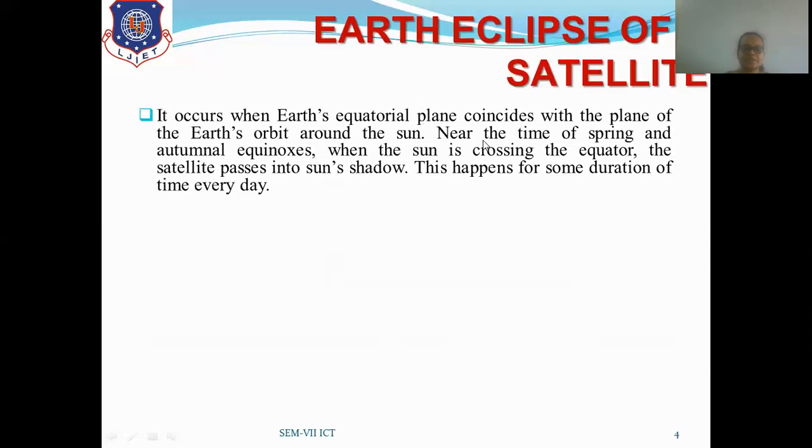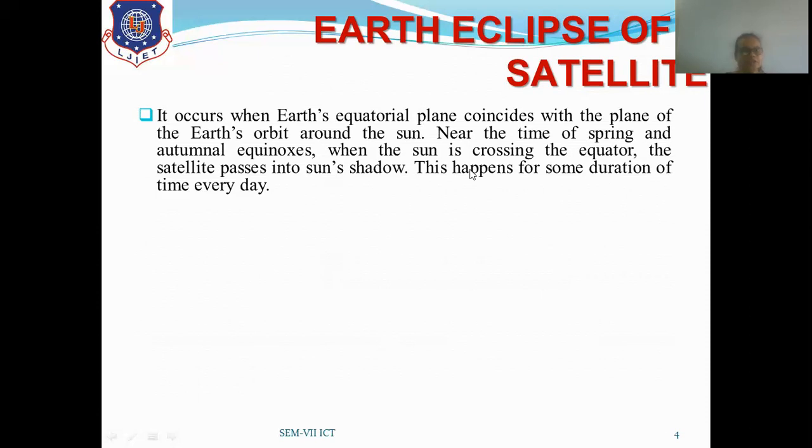First we will discuss the Earth eclipse of a satellite. It occurs when the Earth's equatorial plane coincides with the plane of the Earth's orbit around the sun, near the time of the spring and autumnal equinox. When the sun is crossing the equator, the satellite passes into the Earth's shadow. This happens for some duration of time every day.